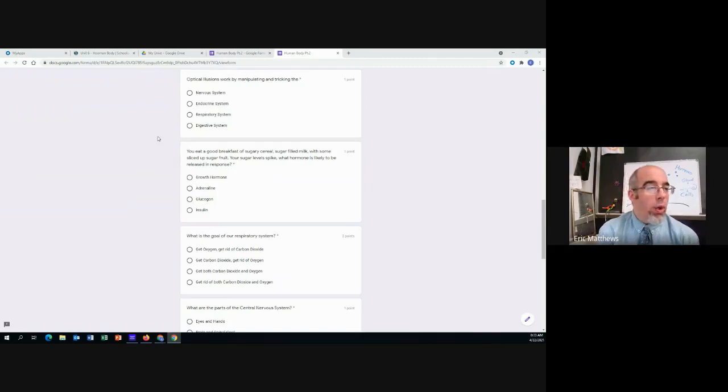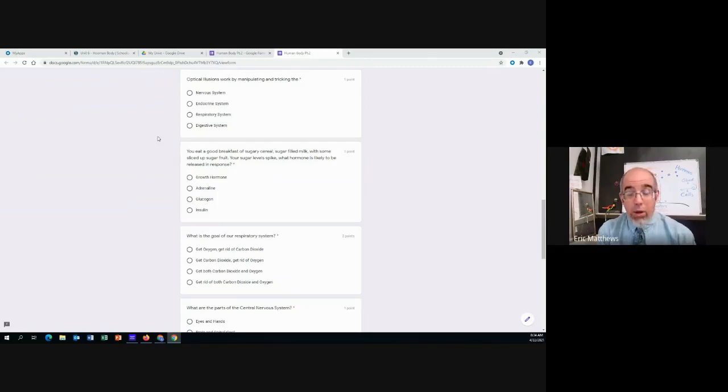Next, what is the goal of our respiratory system? So the goal of the respiratory system, its job, its function, what it wants to do. Is it to get oxygen and get rid of carbon dioxide? Is it to get carbon dioxide and get rid of oxygen?